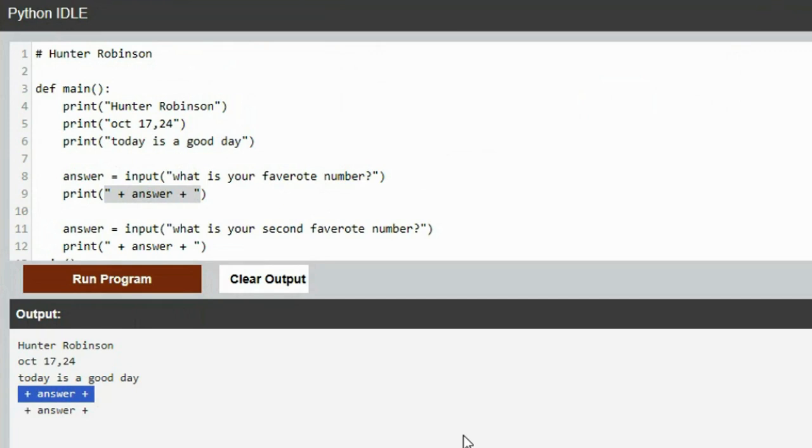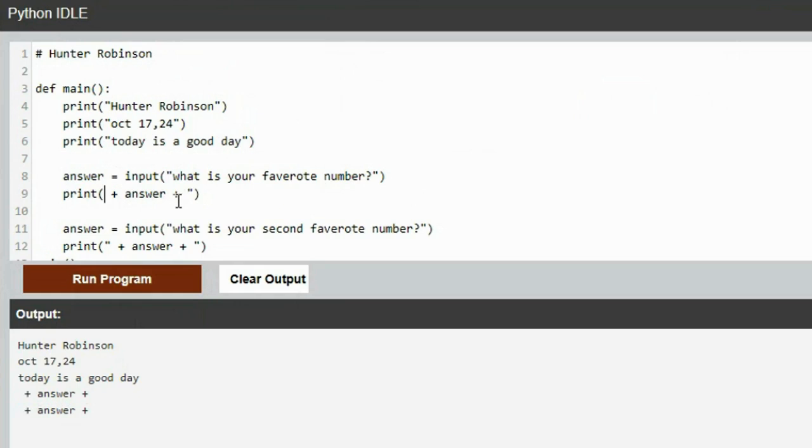If you put something in quotes, you say, I literally want you to print this. I literally want you to print space, a plus symbol, a space, answer, a space, a plus symbol, and a space. And that's exactly what it printed, because that's exactly what you put inside the quotes.